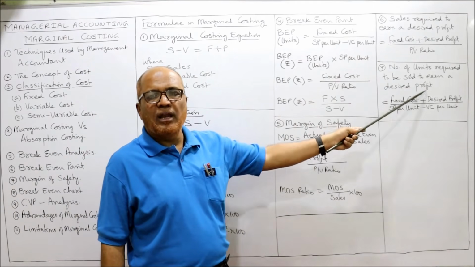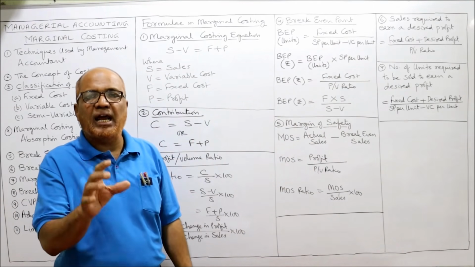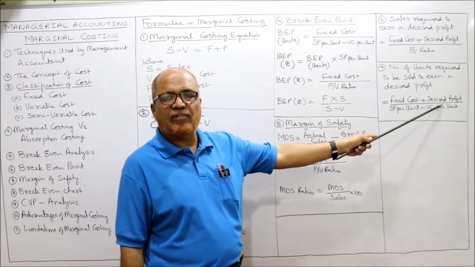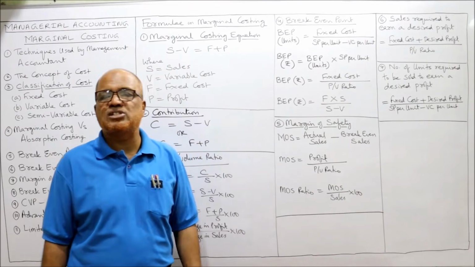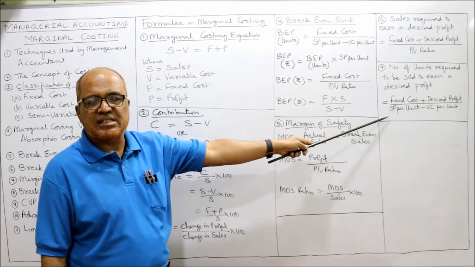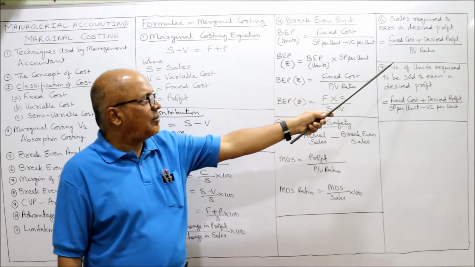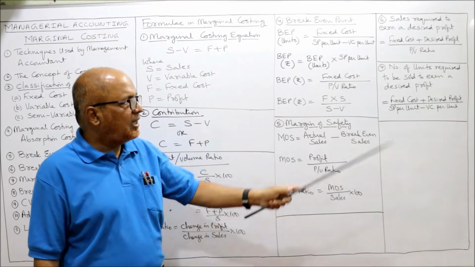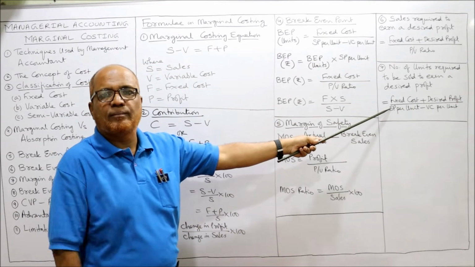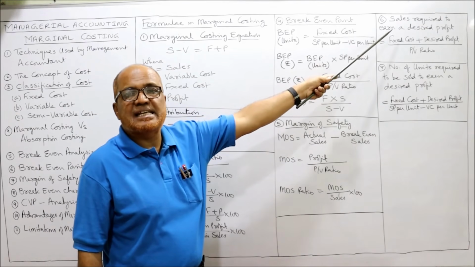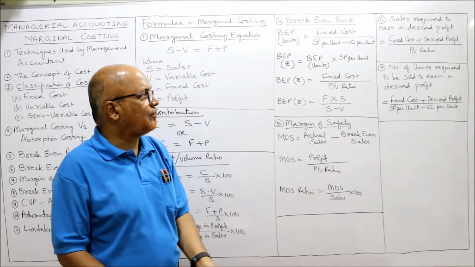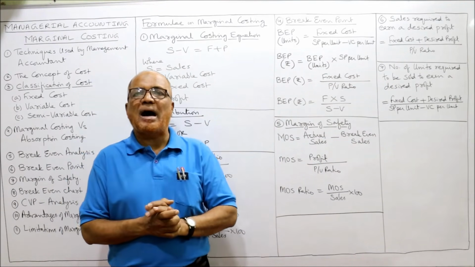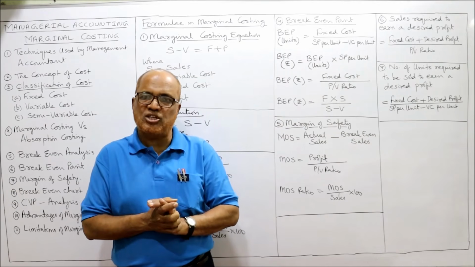Similarly, last formula, number of units required to earn a desired profit. It is equal to fixed cost plus desired profit divided by SP per unit minus VC per unit. So what is the difference between this 6th and 7th formula? In 6th formula, denominator is PV ratio. In 7th formula, denominator is SP per unit minus VC per unit. Here you will get the number of units. Here you will get the total sales required in rupees. That's all. So we have completed the theoretical part of this chapter called Marginal Costing of the subject Managerial Accounting.